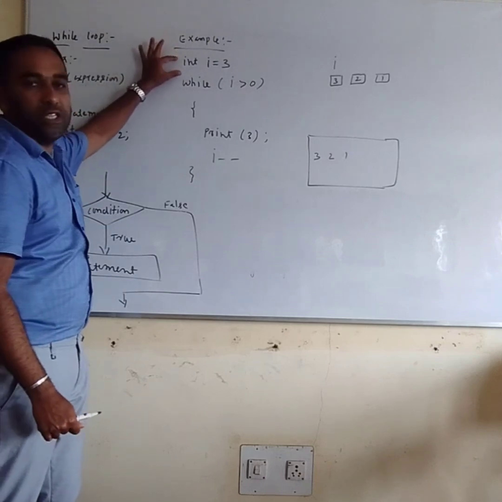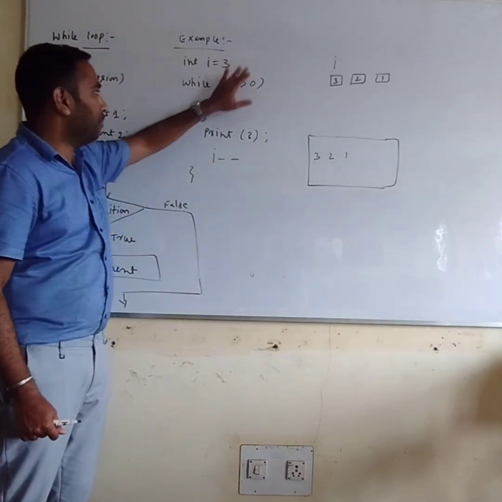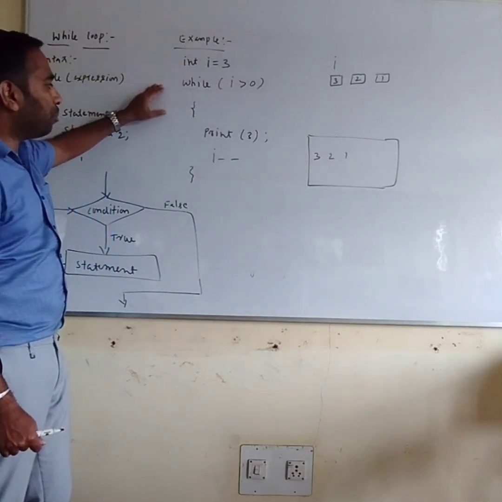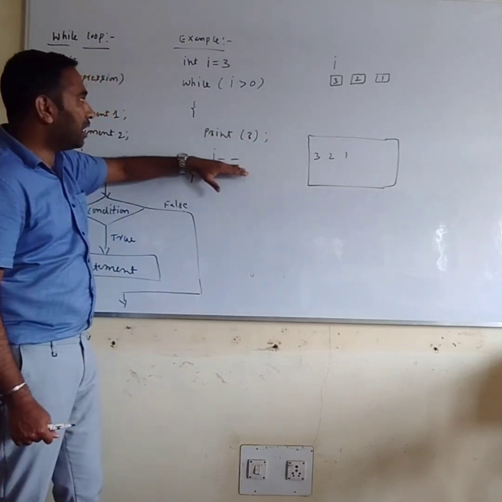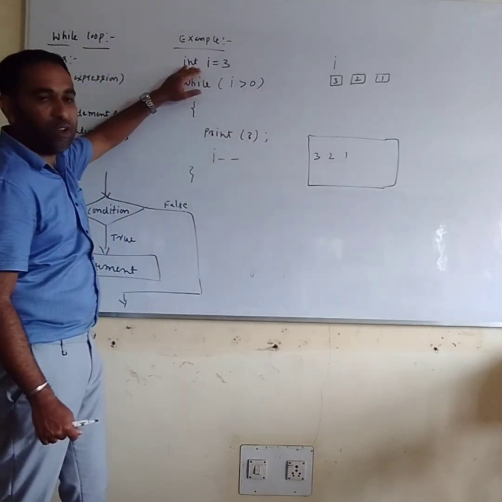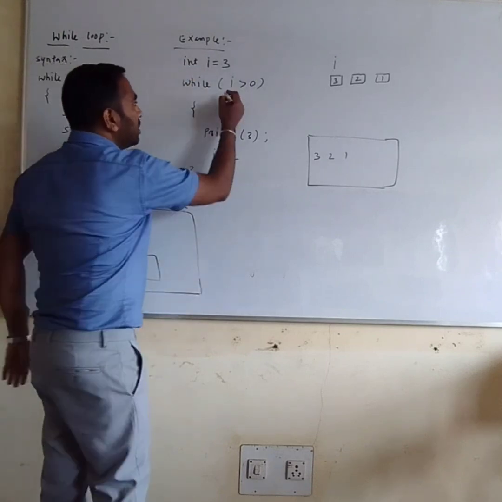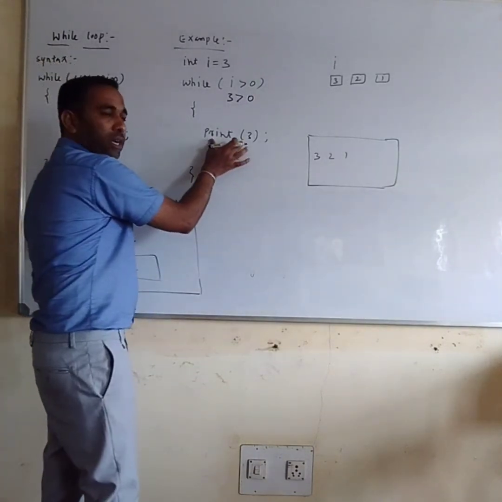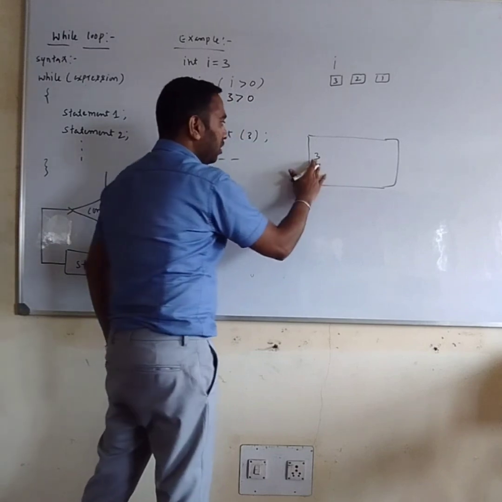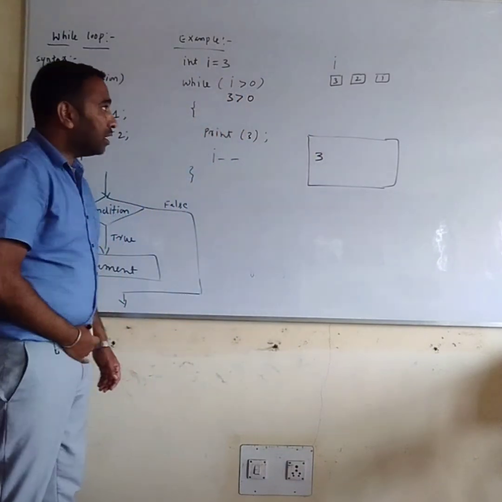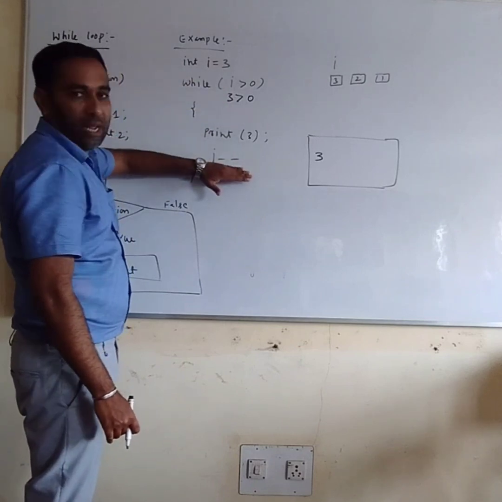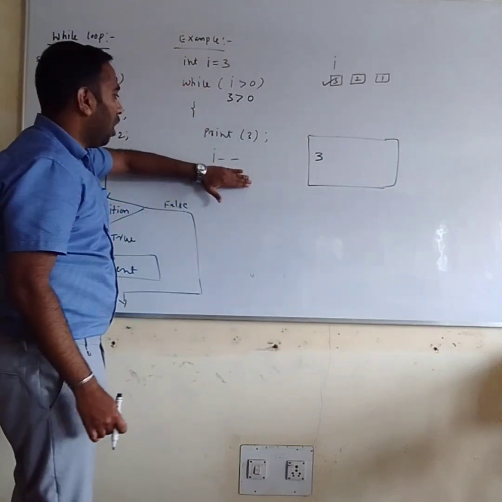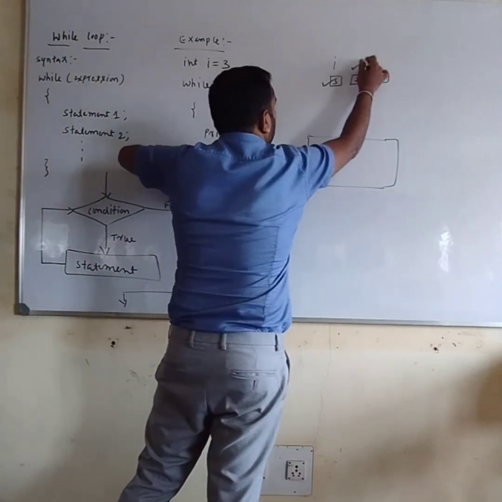This is my integer variable. I have given the value i equal to 3. Then I am checking the condition i is greater than 0. Then we print the value, and then we decrement the i value. See here, what is the value of i? 3. Check, 3 is greater than 0? Yes, obviously 3 is greater than 0. Then it will print 3. This is my output screen. It will print 3. Next, after 3, it will decrement i. In the beginning i was 3. After decrementing, i becomes 2.